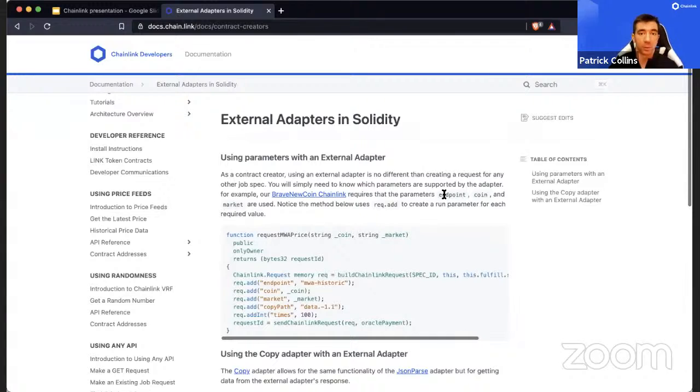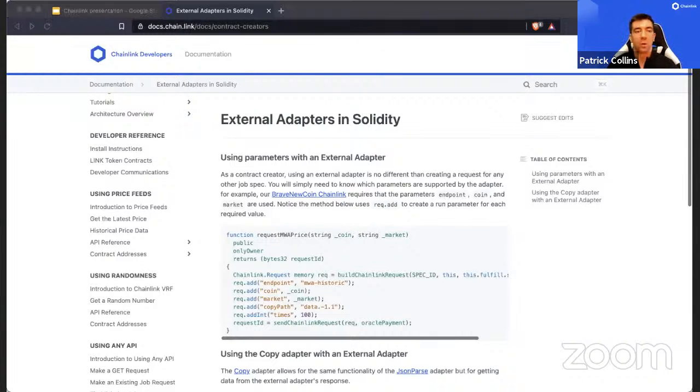Obviously, the code's all open source here, so you can always leave an issue, jump into the Discord if you get confused, if you get lost. The community is always looking to get better and always looking to improve.